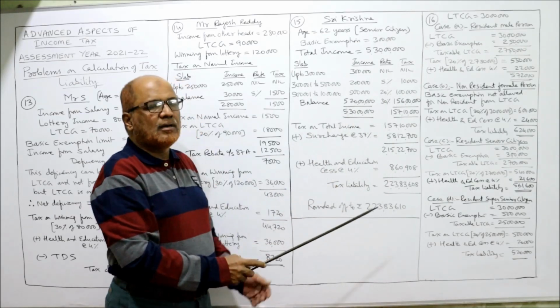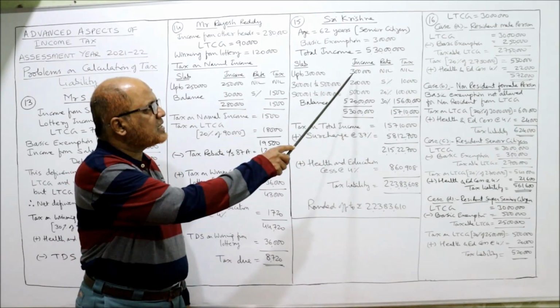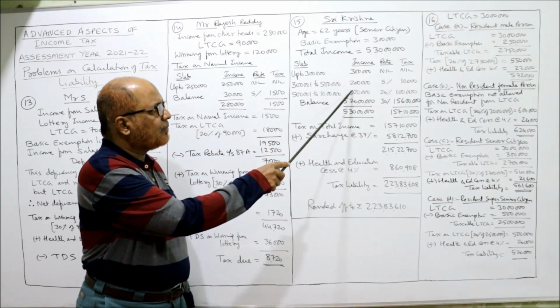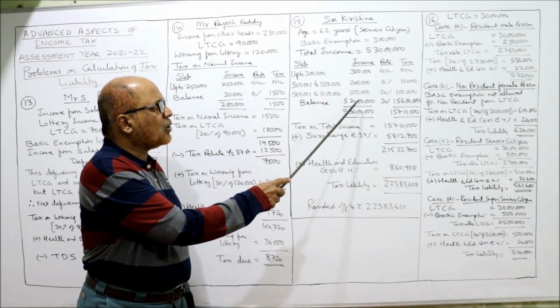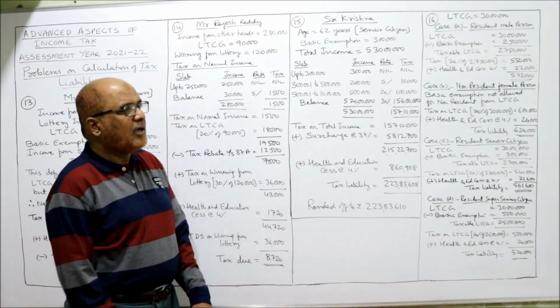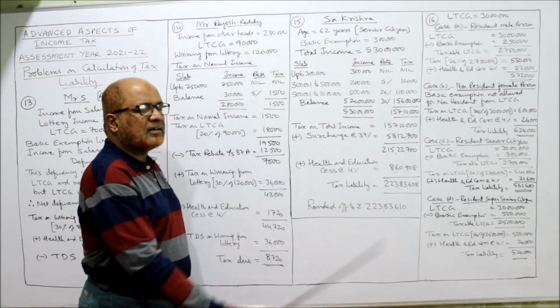Now balance. Total income is 5 crore 30 lakh. Out of 5 crore 30 lakh, first 3 slabs we deduct: 3 lakh plus 2 lakh plus 5 lakh, 10 lakh. So 530 minus 10, 520. 5 crore 20 lakh into 30%, 1 crore 56 lakh. Now the tax on normal income is 1 crore 57 lakh 10,000.